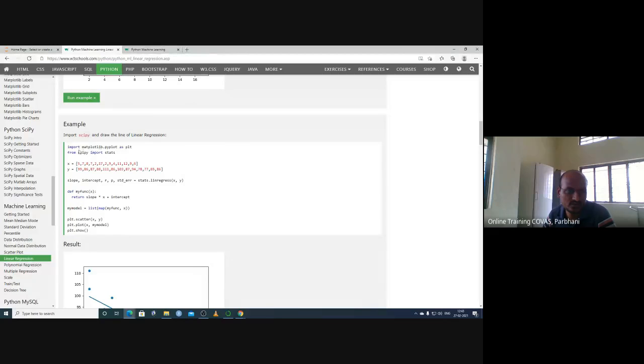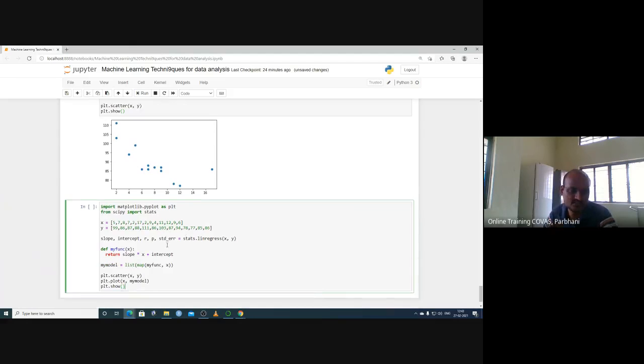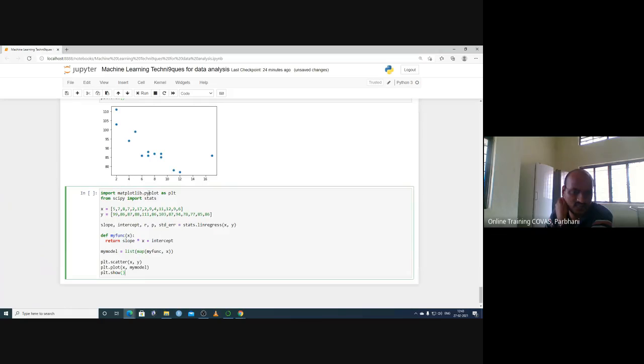Now we want to draw the line. So for drawing the line, we have a different package called SciPy. So this is our package. Import matplotlib.pyplot as plt, and from scipy we import stats. So this one we import.